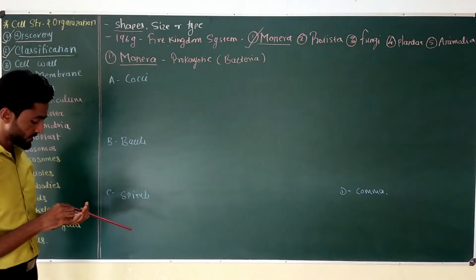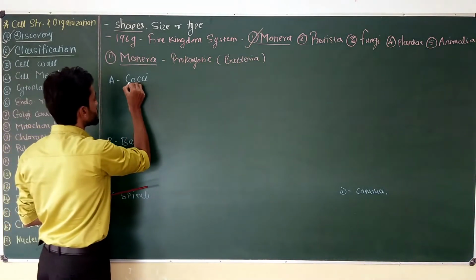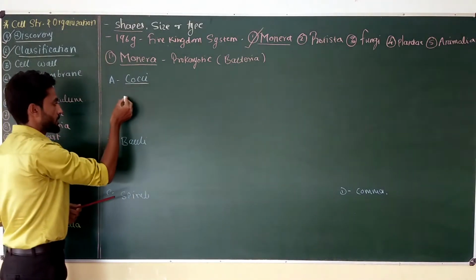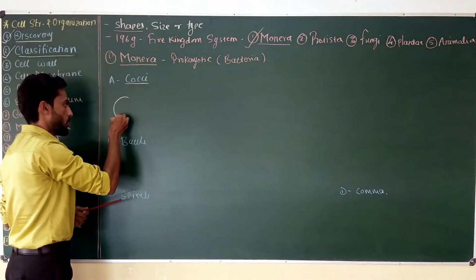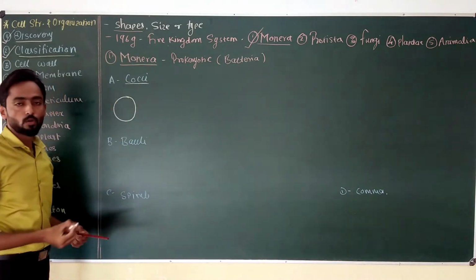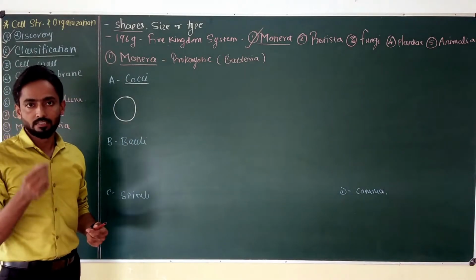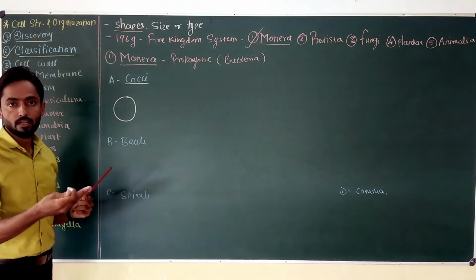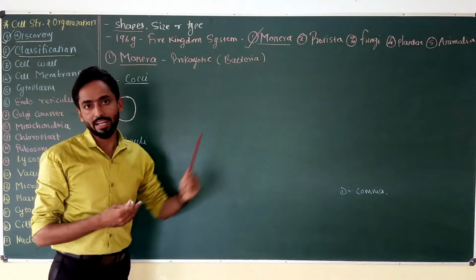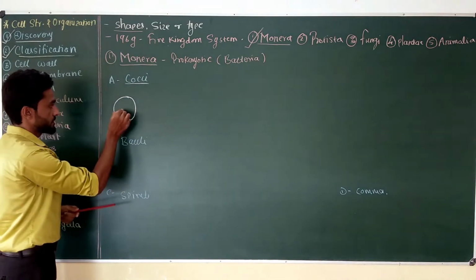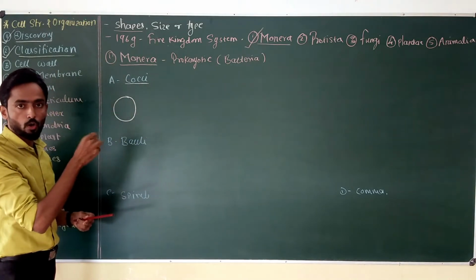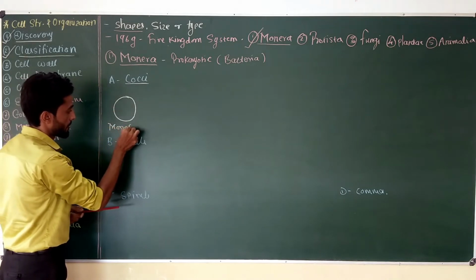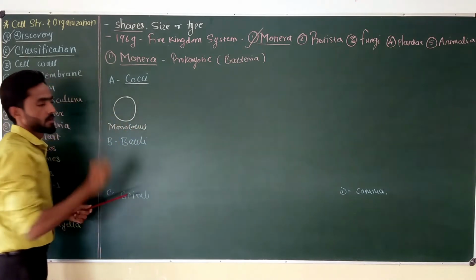I'm going to discuss cocci, bacilli, spiral, and coma shaped cells present in kingdom Monera. First is cocci. This type of bacteria has oval, round, spherical cells, and they generally divide to produce different types of arrangements. Suppose this is a single round or oval cell, then it is called monococcus.